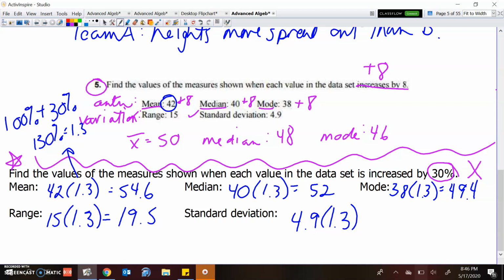Sorry, increasing by 30%. I'm multiplying by 130%. And that is equal to my new standard deviation, 6.37. Okay, so the purpose here is, again, so you don't have to calculate the whole data set over again. If it's happening to all the numbers, then you can just use this little short formula.